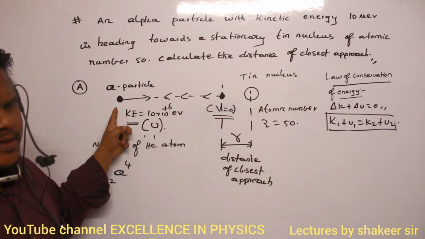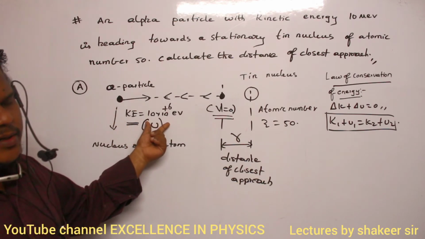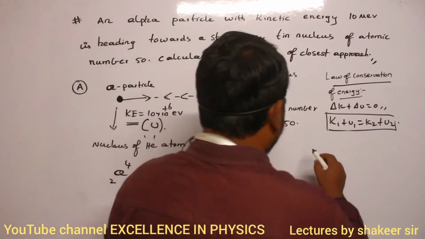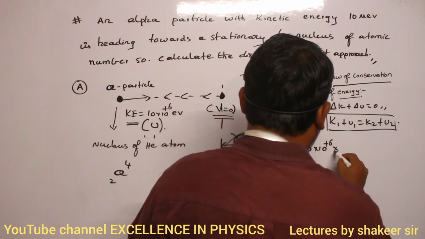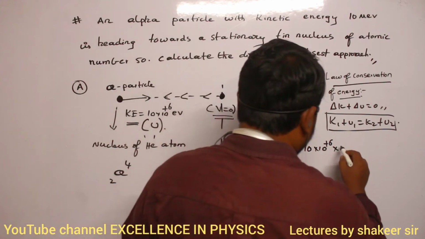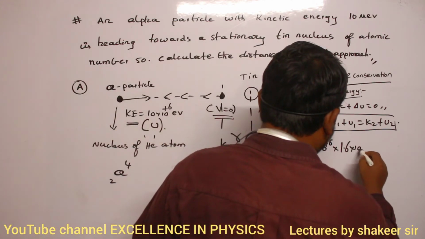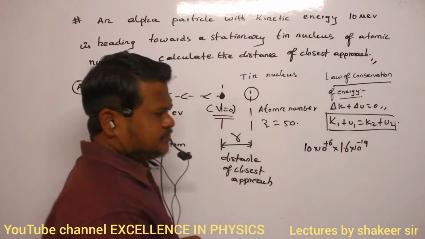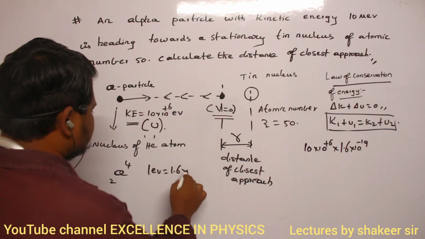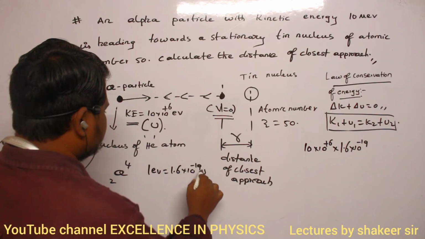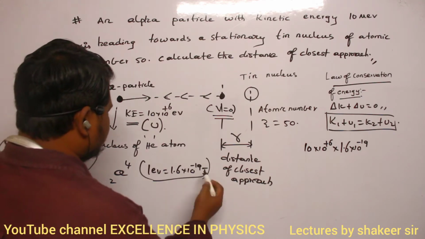Only this alpha particle. What is its energy? 10 into 10 power minus 6, so therefore I will write plus 6: 10 into 10 power plus 6 electron volts. 1 electron volt is how much? 1 electron volt is 1.6 into 10 power minus 19 joules. This is the energy of 1 electron volt.